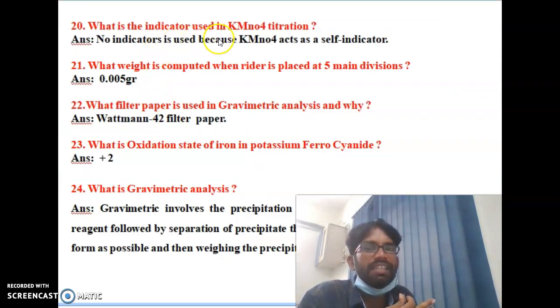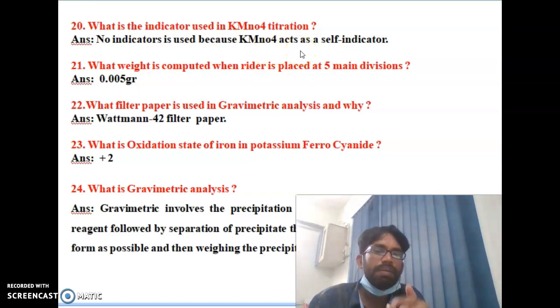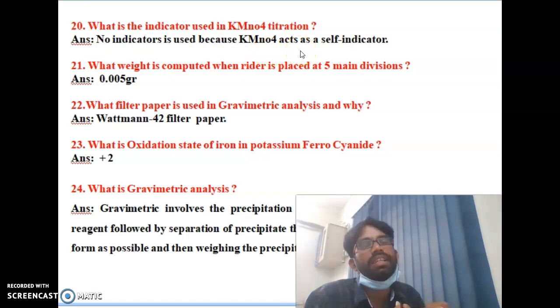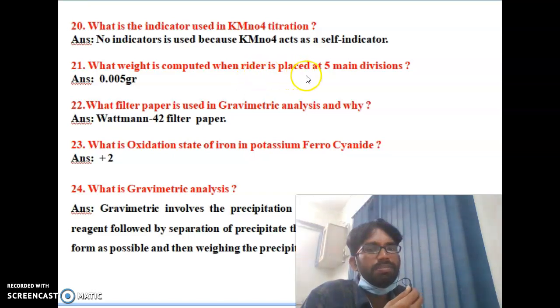What is the indicator used in KMnO4 titration? No indicator is used in KMnO4 titration. Why? Because KMnO4 is pink in color, it acts as a self indicator. Okay, potassium permanganate. Then, what is the weight when the rider is placed on the 5th main division? 0.005 grams.